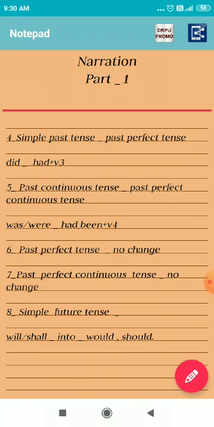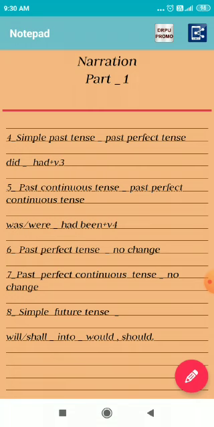These are the basic rules to convert direct speech into indirect speech.